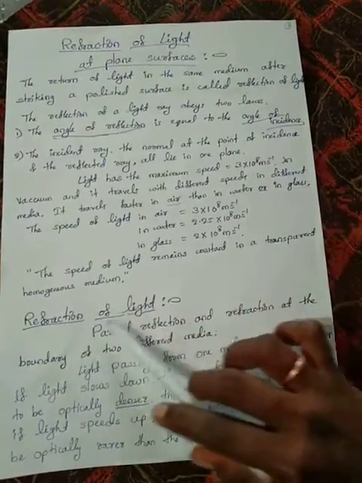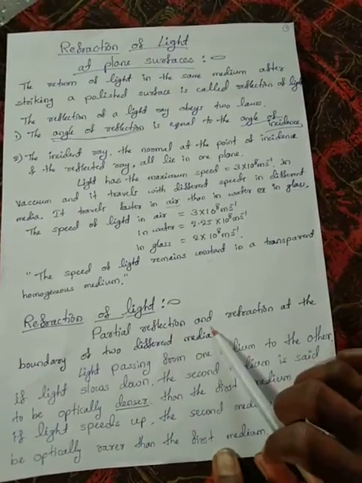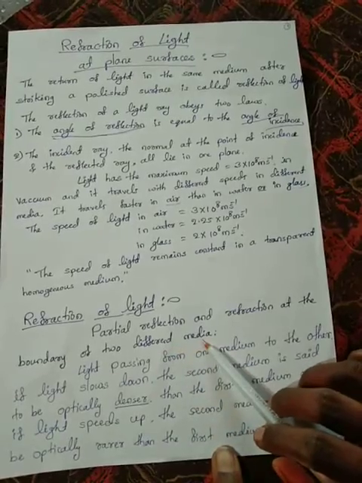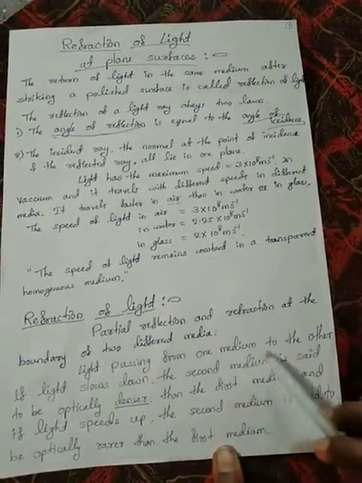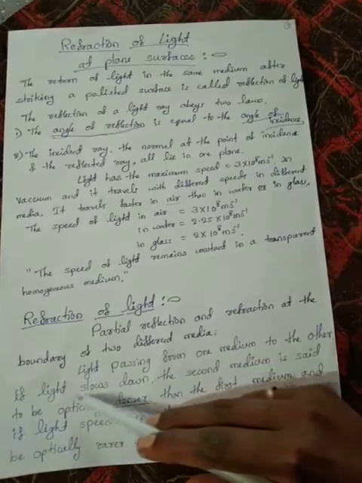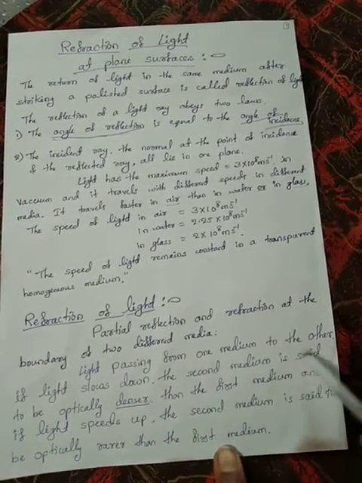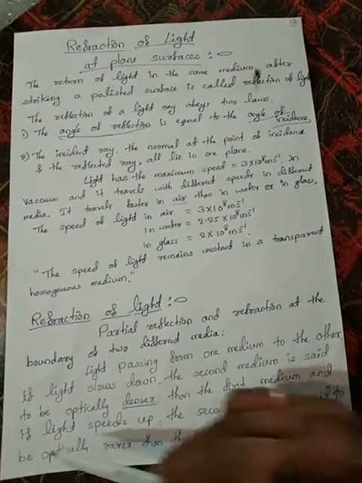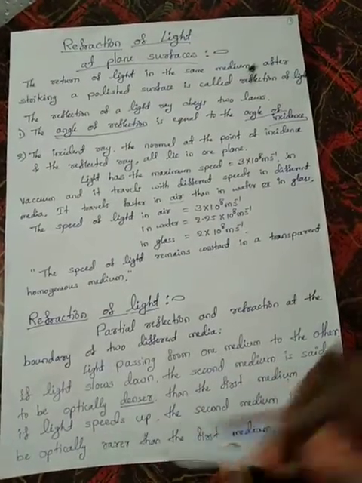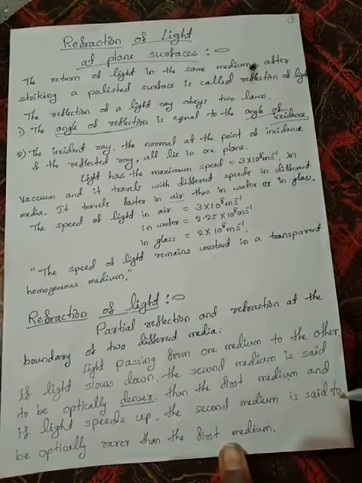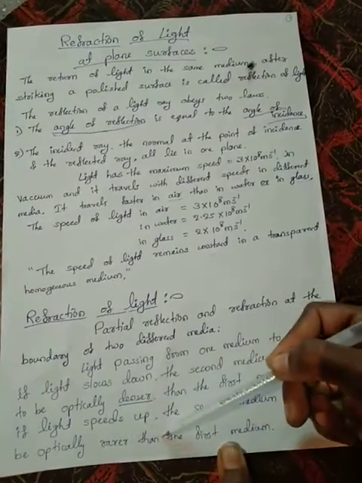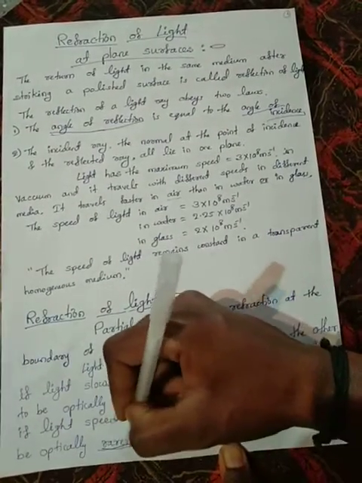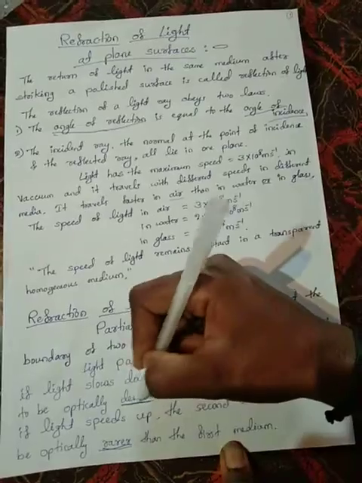So, refraction of light: partial reflection and refraction at the boundary of two different media, with light passing from one medium to another. If light slows down, the second medium is said to be optically denser than the first medium, and if the light speeds up, the second medium is said to be optically rarer than the first medium. See, this rarer and denser medium are very important.